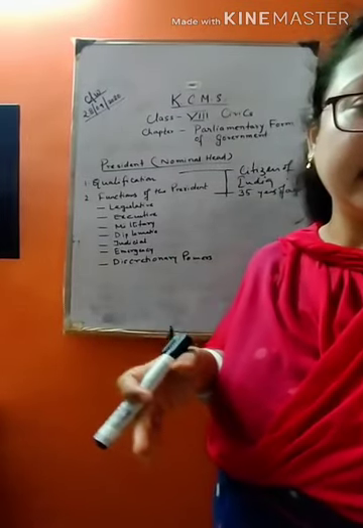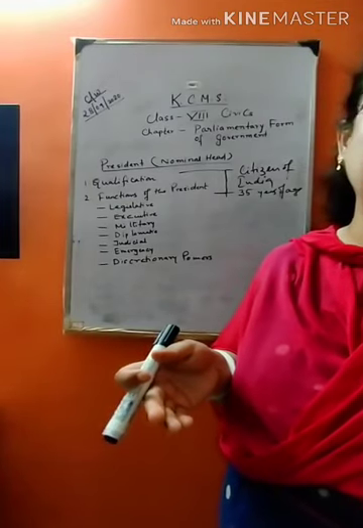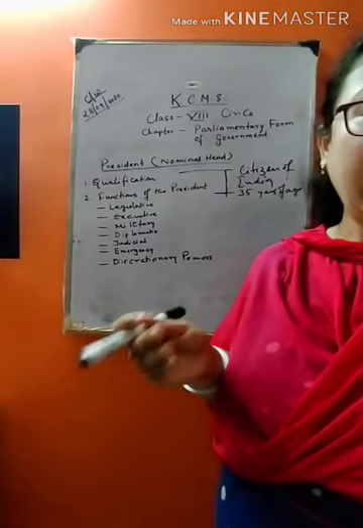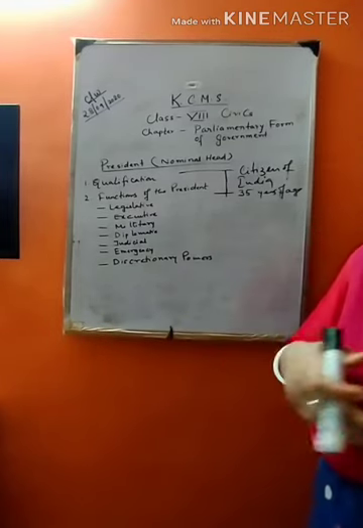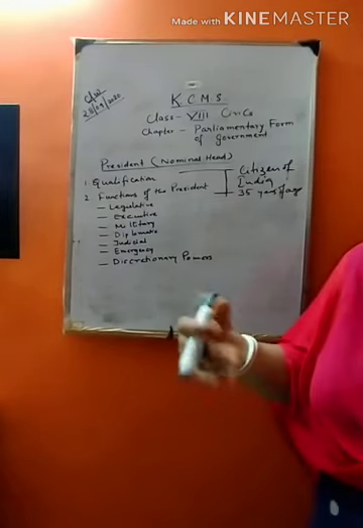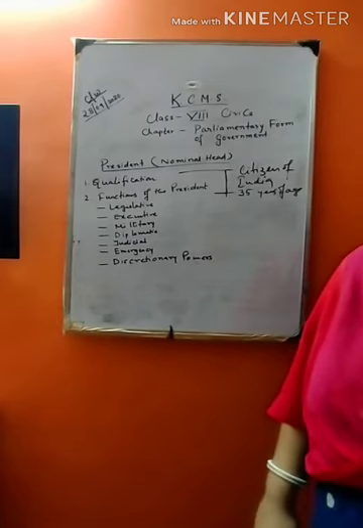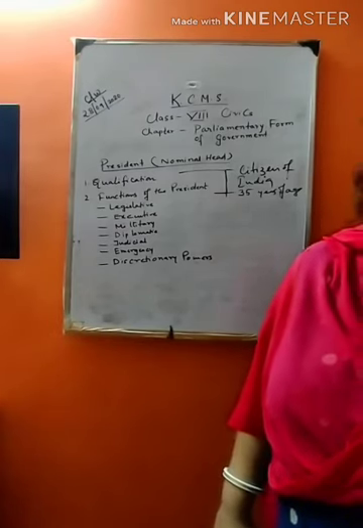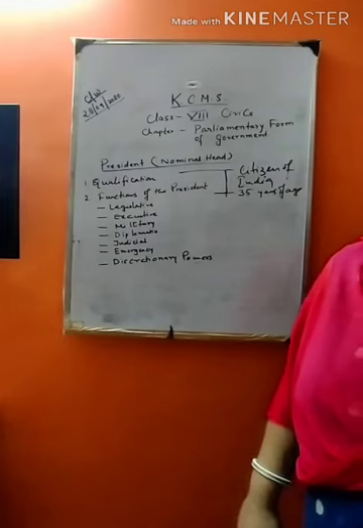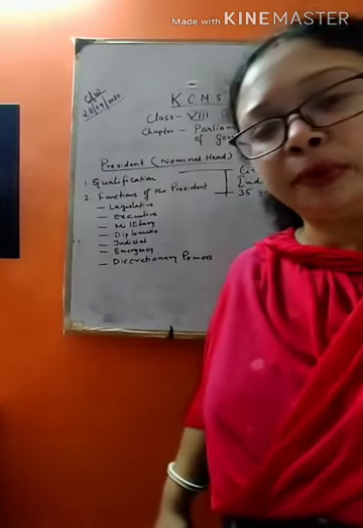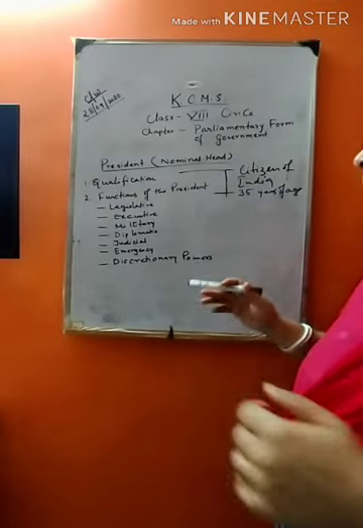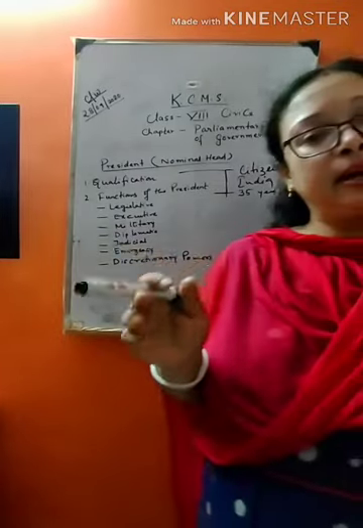He appoints the leader of the majority party in the Lok Sabha as prime minister, and on the advice of the council of ministers he even appoints the governor, chief justice and judges of the Supreme Court and High Courts, chairman and members of the UPSC, that means Union Public Service Commission, and the chief election commissioner. So all the major appointments are done by the president.